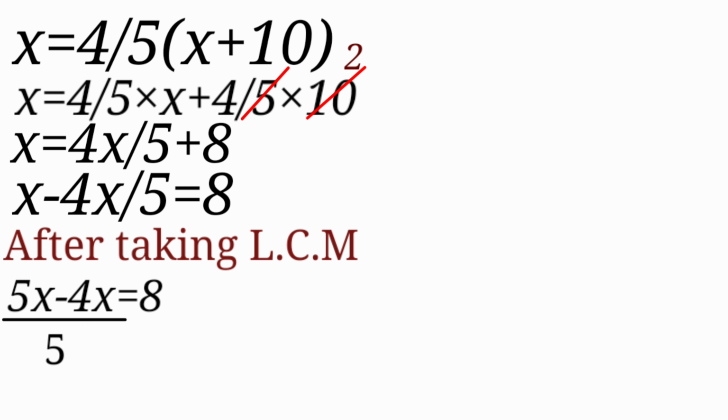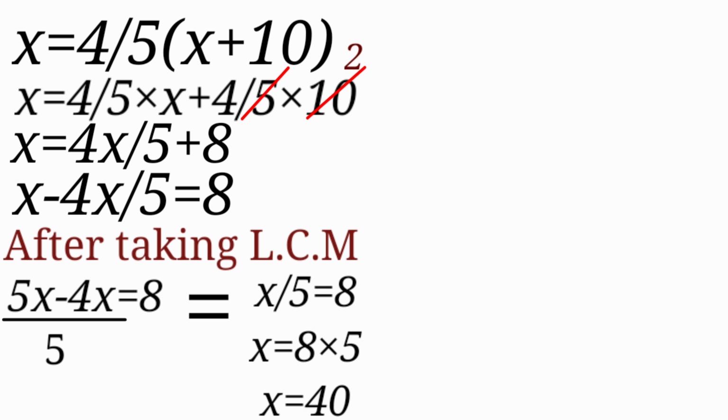Yes, so after taking the LCM, 5 will be the LCM. I hope students that you all know how to take an LCM. That is why we emphasize that you learn the basics in the junior classes only, because it is always used further. So after taking the LCM, x into 5, 5x minus 4 into 1, that is 4x. So now 5x minus 4x is x, divided by 5 as it is, equals 8.